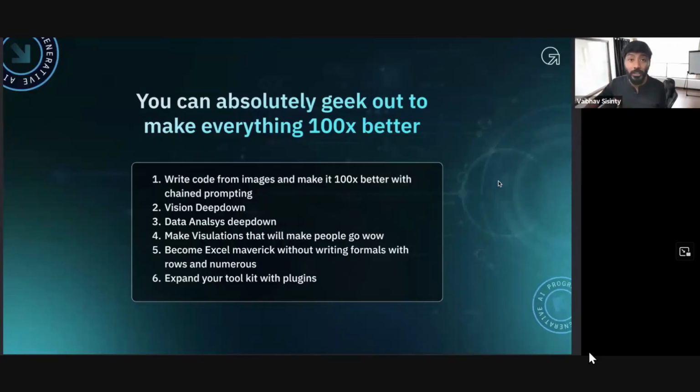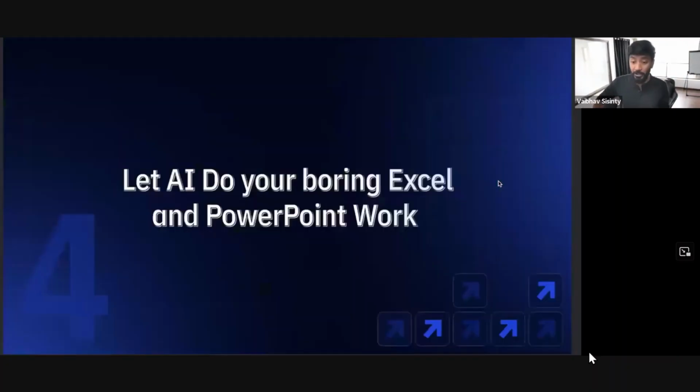Just this section will take me 2, 3, 4 hours to cover, and I can't do it, obviously, in this program. But the idea is, if you want to go deep down and have the time and patience to do it, you can absolutely do it. And that's why I keep mentioning all of this.